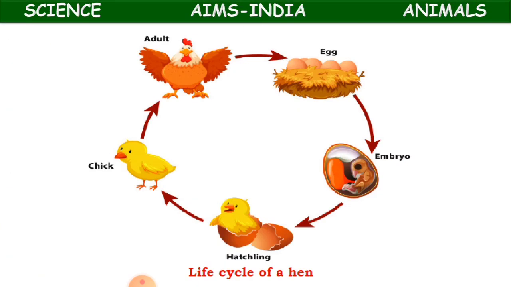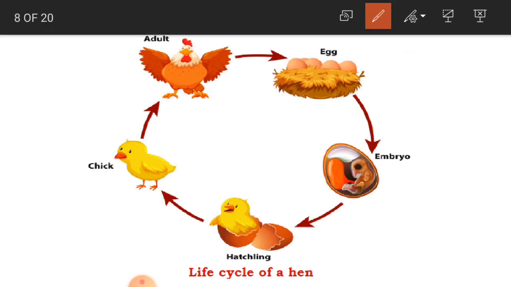As we said, the life cycle. So what is this life cycle? The life cycle of a hen. If you see first, an adult hen is there. This adult hen has laid eggs, and these eggs have developed as embryos. This embryo is hatched, and in this hatching process the baby chick comes out from the eggshell.